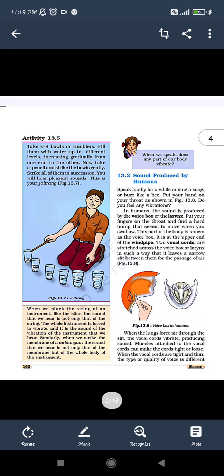That means the more water that is poured in the glass, you can see here, and the less water, they will produce different sounds. The right condition, that is having the highest water, will produce a different sound. That means different levels will produce different sounds, and these sounds are heard by our ears, and this can be classified also, whether we are hearing a high amplitude sound or a high loud sound. We will further discuss how this sound is produced by humans also.